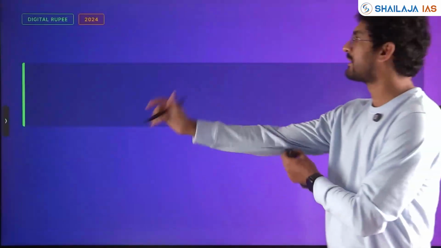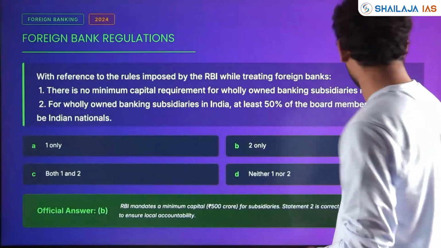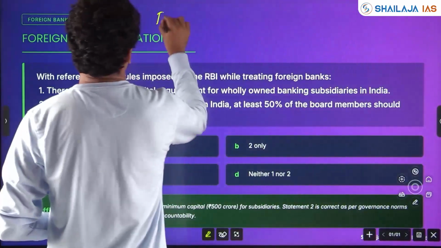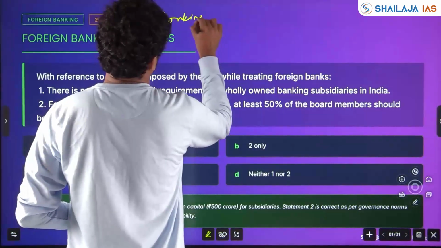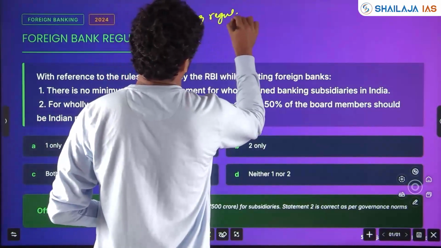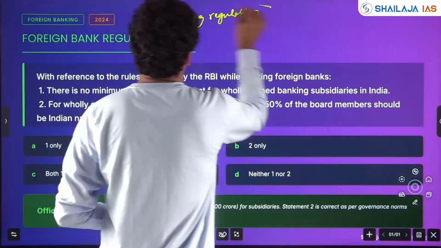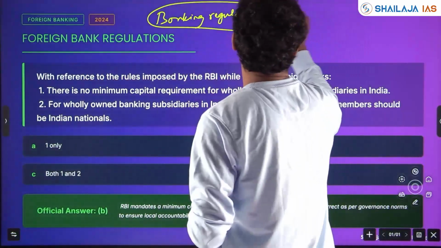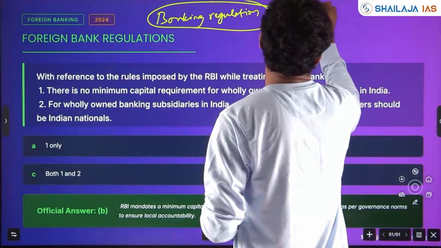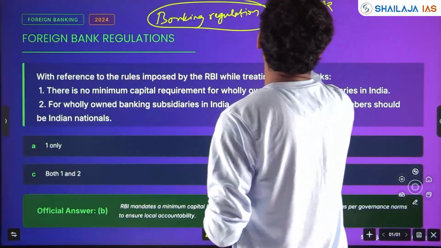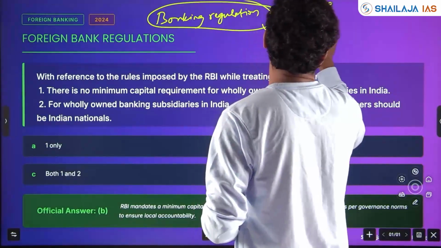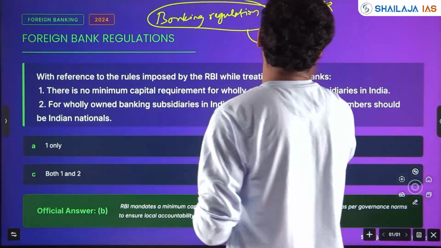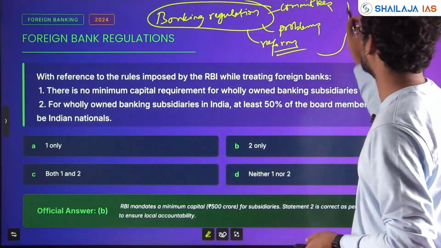Next, foreign bank regulation. Banking regulation is a major micro theme. Which are the important committees in banking regulation? Study that. And what are the problems in banking and reforms in the banking sector? All these themes will be very, very important.